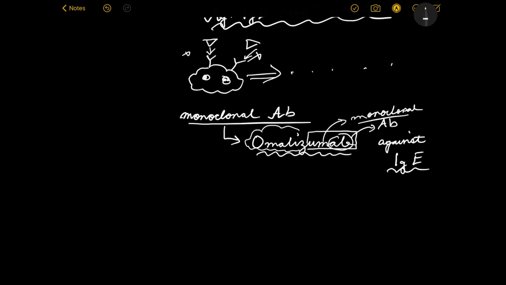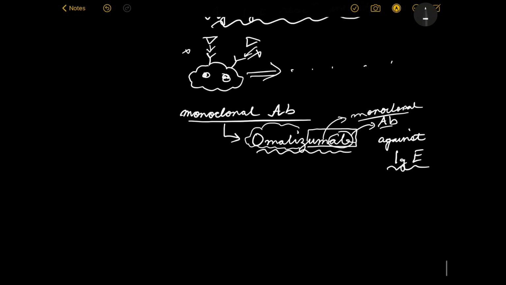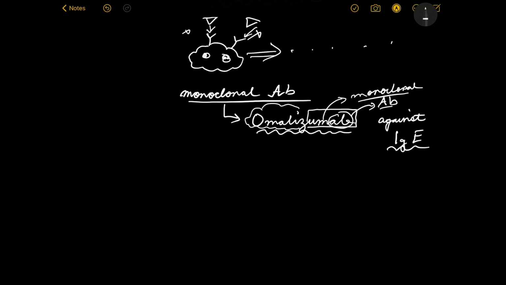Monoclonal antibodies is something that we have studied in different subjects in immunology, but they are a very important source of production of drugs which are actually used for these immunological reactions, because this is an antigen antibody reaction. So we have to use a monoclonal antibody to kind of even the odds here.